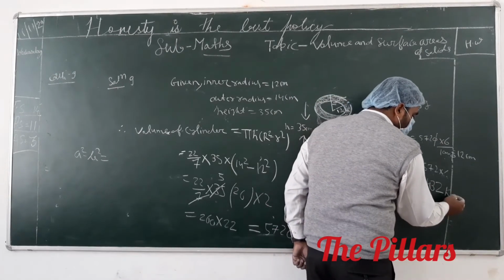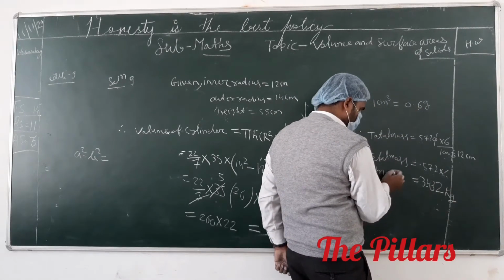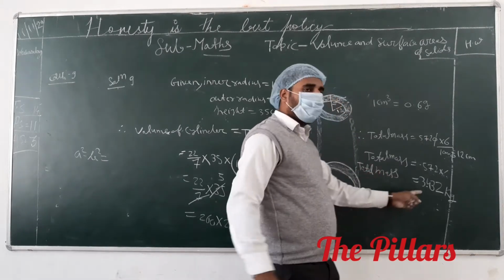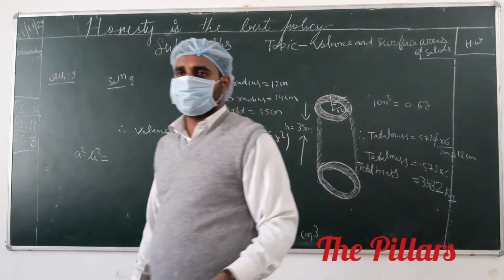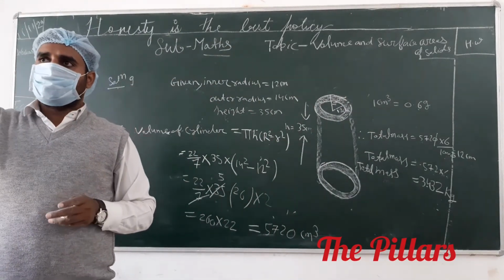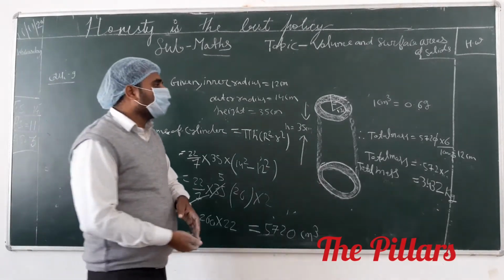3.432 kg. What is the mass? Total mass equals what? 3.432 kg. Did you get the idea or not? Once again I have to repeat the question. Sit down.